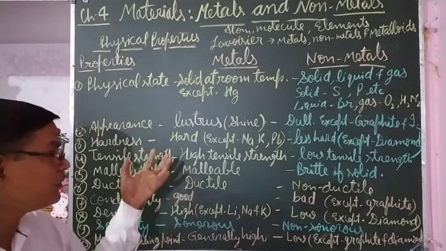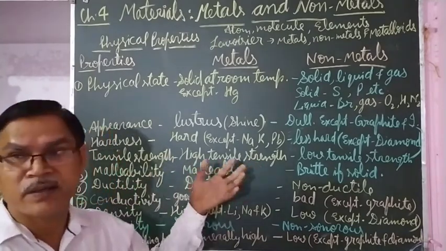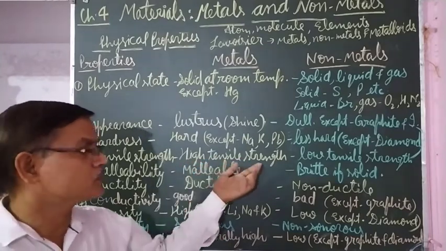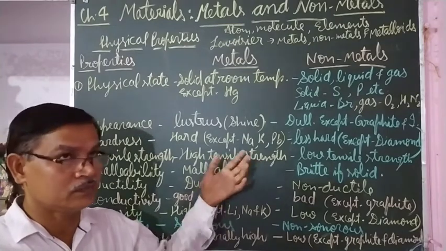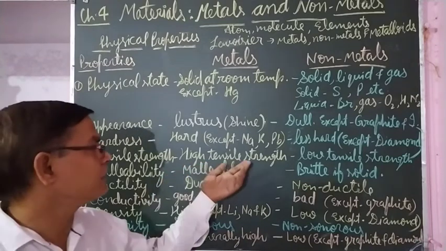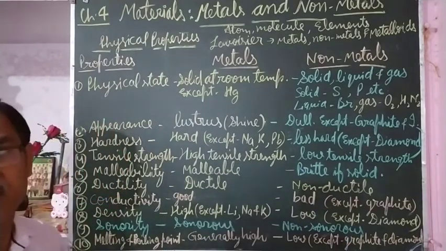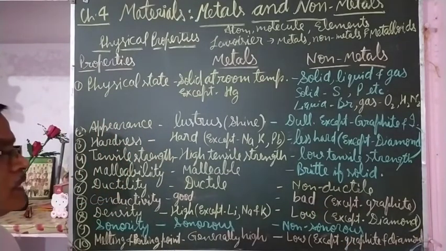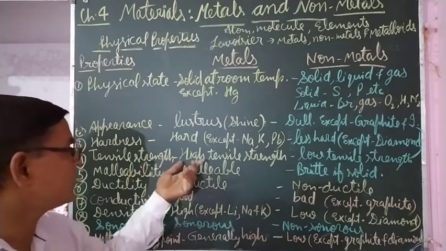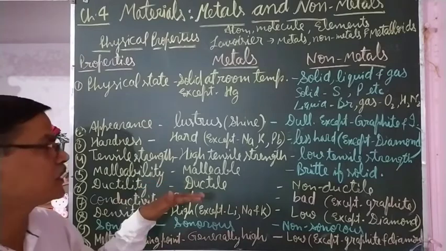Tensile strength means bearing the load. Whatever metals are there, they have high tensile strength. They can bear more load. They do not break easily. That's why they are used in bridges and buildings, because they can bear more loads. But non-metals have low tensile strength. If they are pressed, they get broken. So non-metals are low tensile and metals are high tensile. They can bear more pressure and weight.